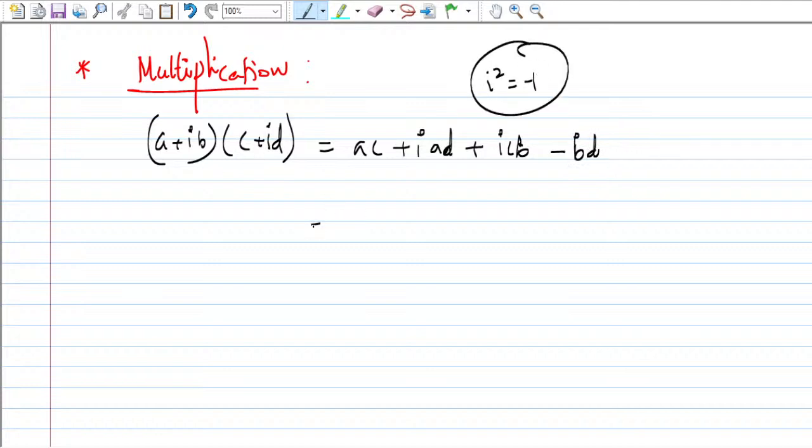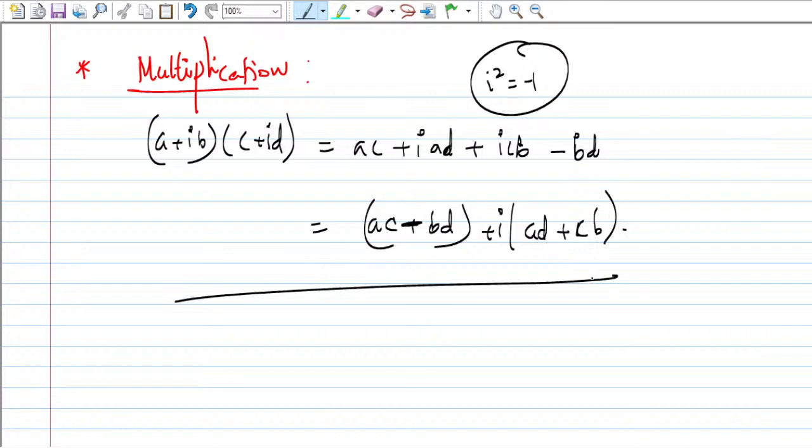Now you can put ac minus bd, and you can take iota common from ad plus cb. So this is how we multiply two complex numbers. I hope this is clear for everyone.